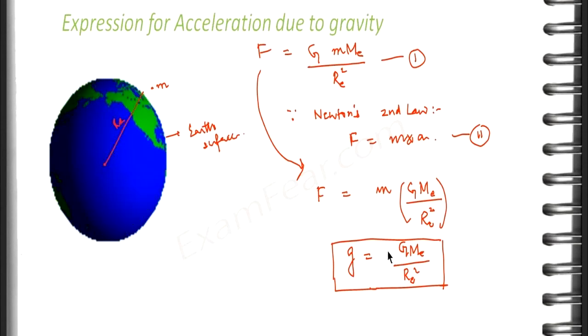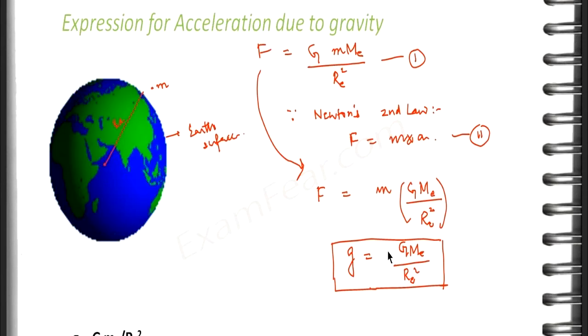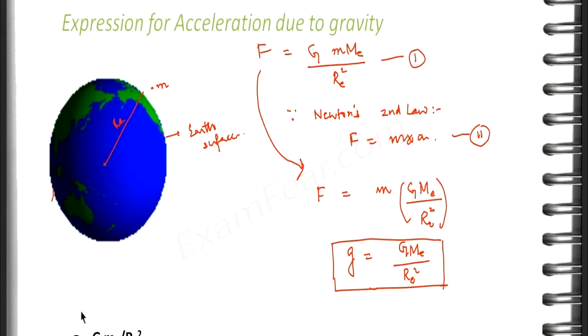Now gradually we will try to find out an expression for acceleration due to gravity for an object which is above the surface of the earth. Similarly, for an object which is below the surface of the earth. We will see those cases one by one in detail. So here we learned that g is equal to capital G Me divided by Re square.